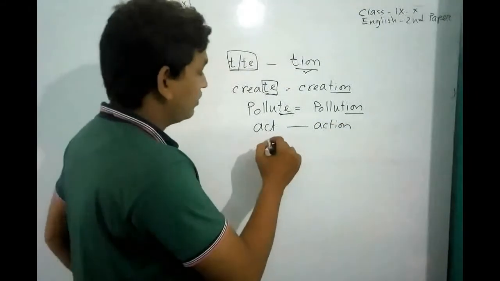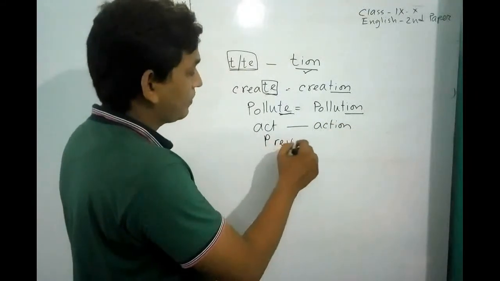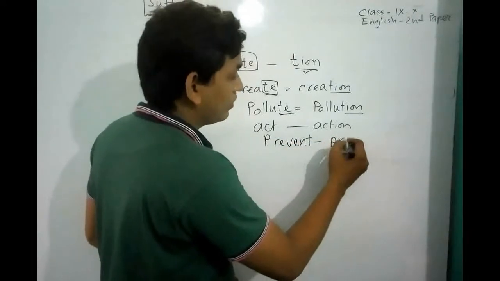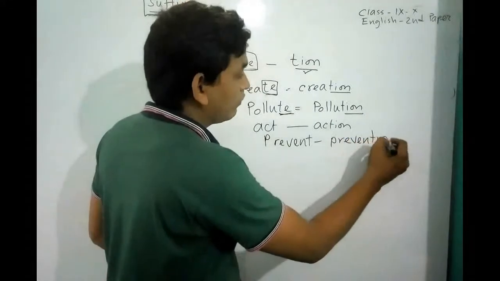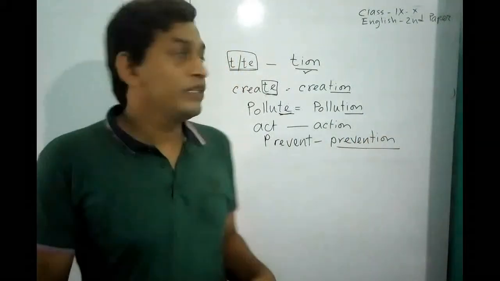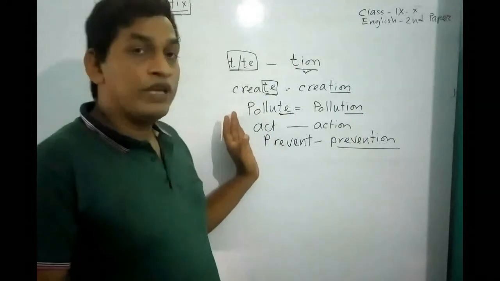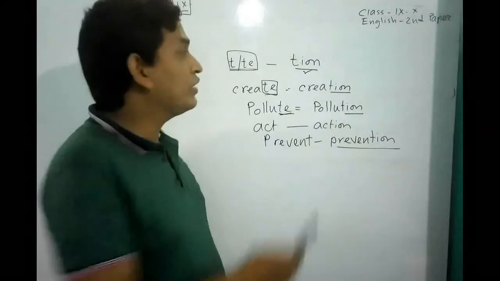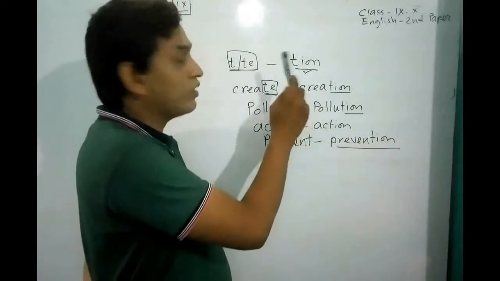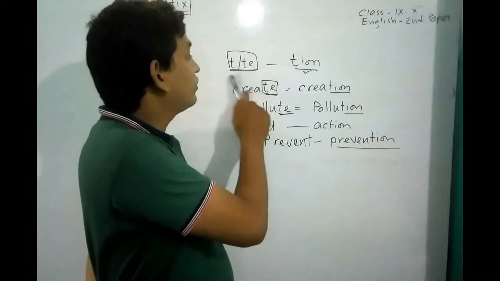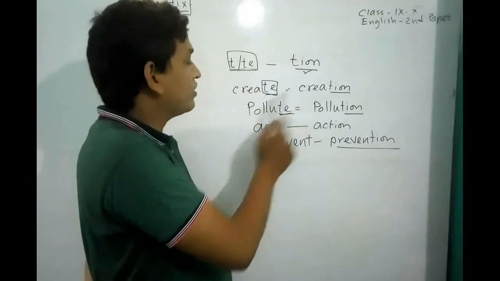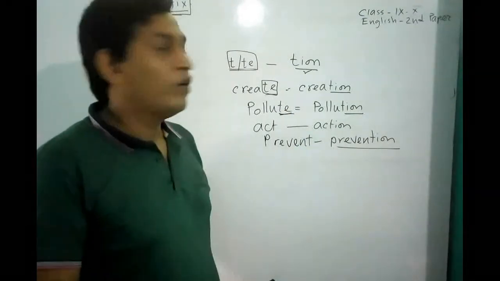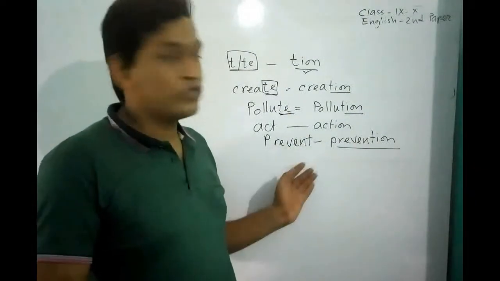Prevent, prevention. So in this rule we know that if any verb ends with T or TE, to make that word noun, we have to use TION after the verb by omitting T or TE. Create, creation. Pollute, pollution. Act, action. Prevent, prevention. I hope all of you have understood it clearly.